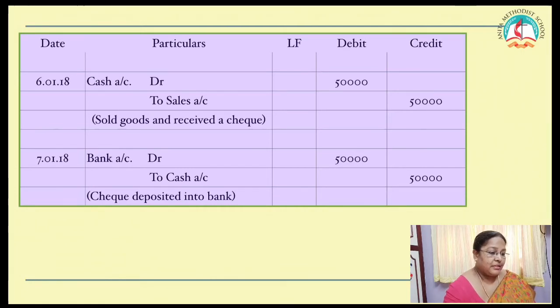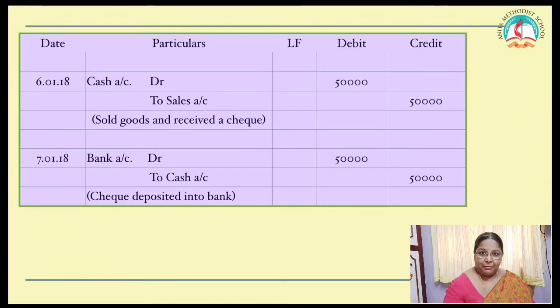Deposited the check received from C and Co. in the bank. The first day you receive a check. The next day you are depositing into the bank. The first day you treated it as cash. The second day, can I treat it in the name of a person? No. It is just like cash depositing into the bank.